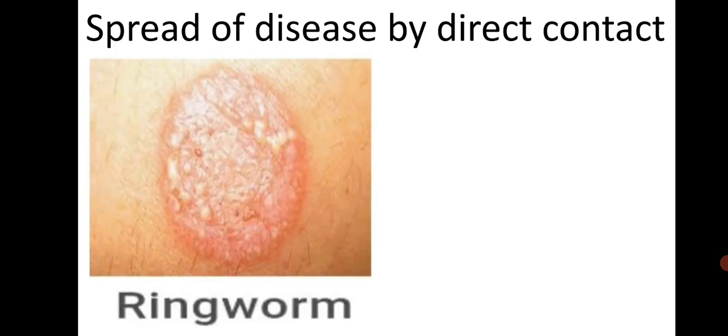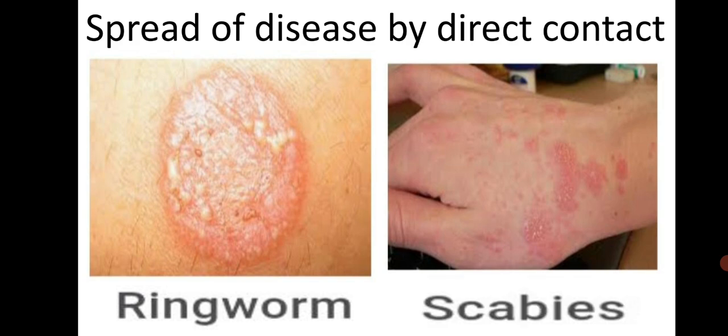Spread of disease by direct contact. Ringworm and scabies are diseases that affect the skin. The germs are found on the skin. If someone else comes in contact with the skin of a person having this disease or wears his clothes, then that person can get that disease too. That is why it is better to avoid sharing clothes.